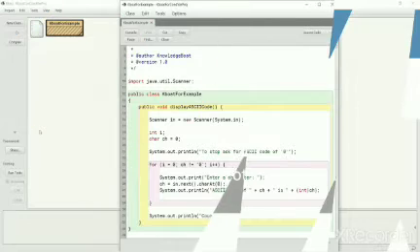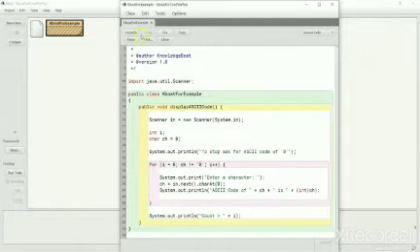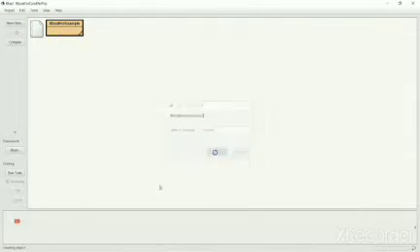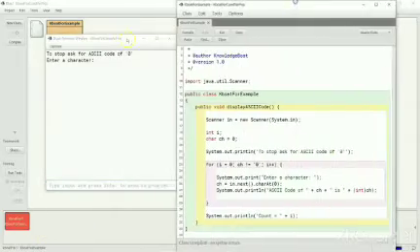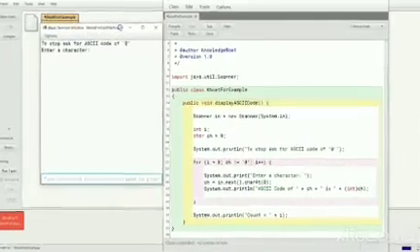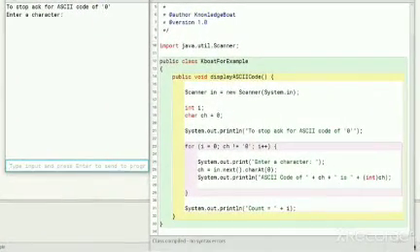I will start by executing this program. This program repeatedly asks the user to enter a character and prints its ASCII code. To stop the program, user should enter 0. At the end, the program also tells the user the count of characters entered by him.